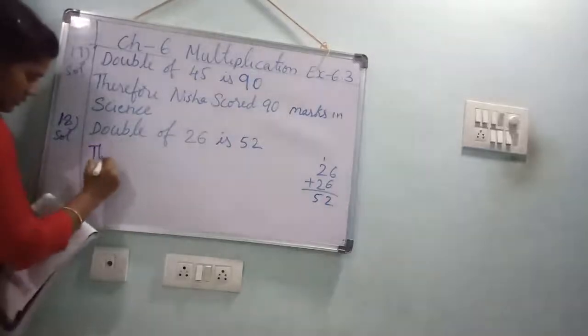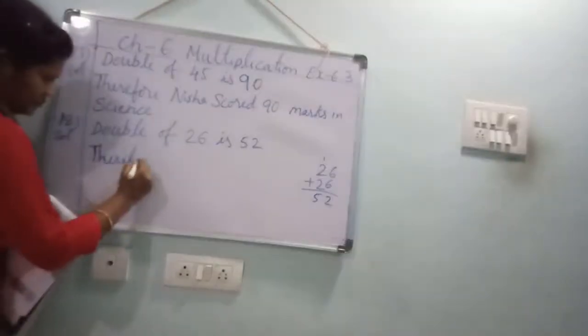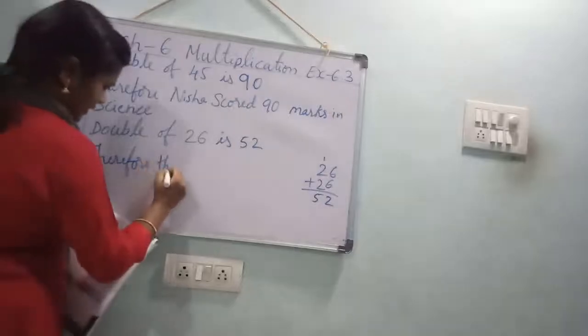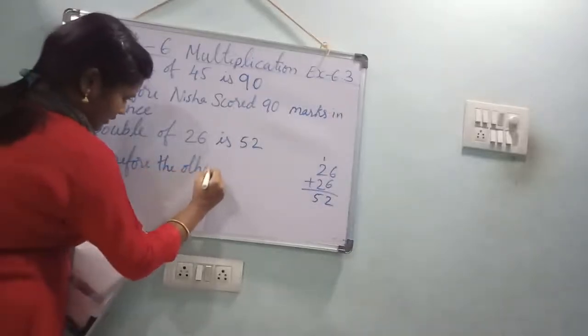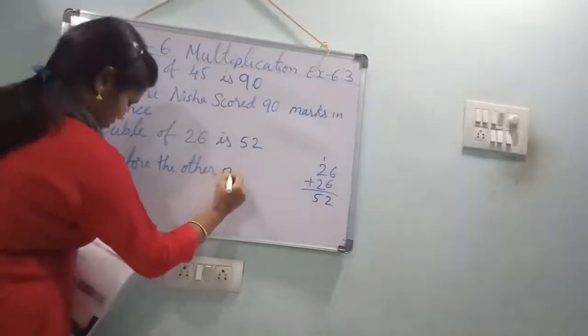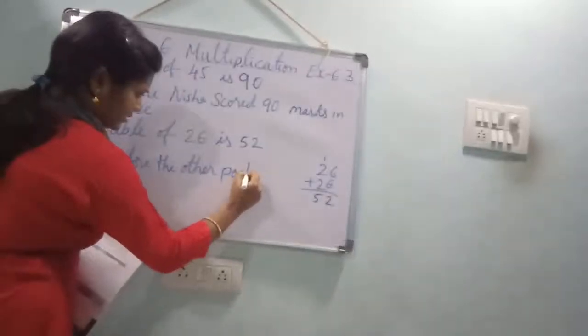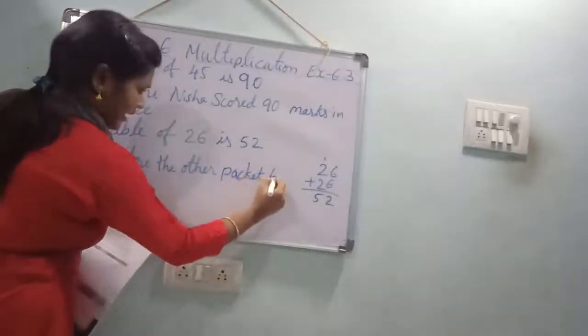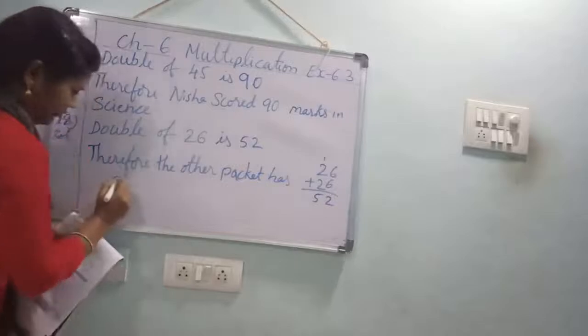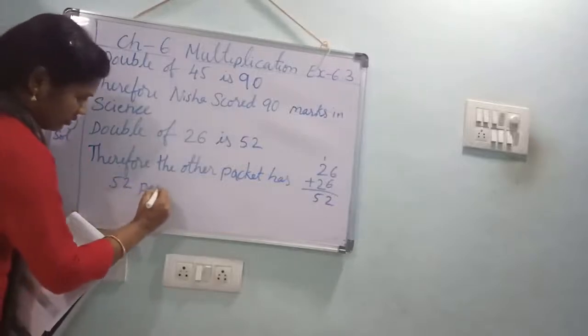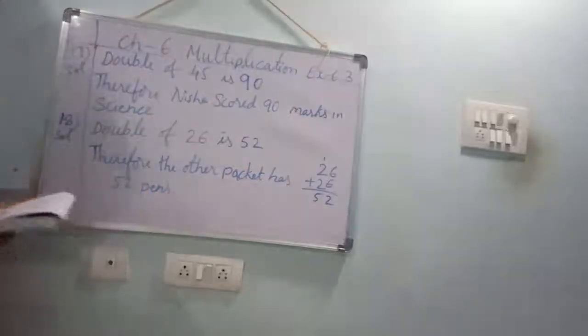Now, therefore, the other pocket has 52 pens. Understood?